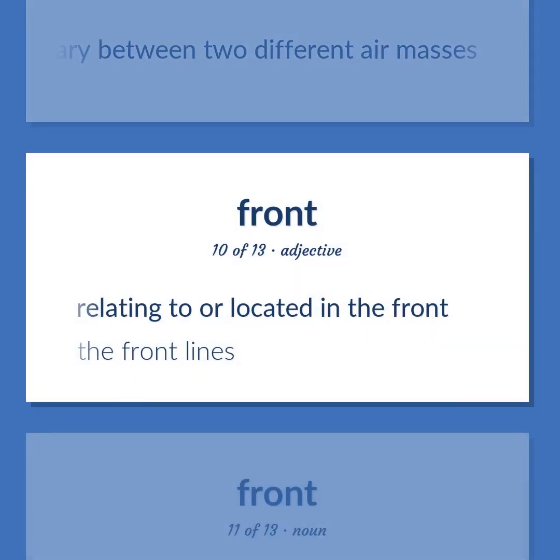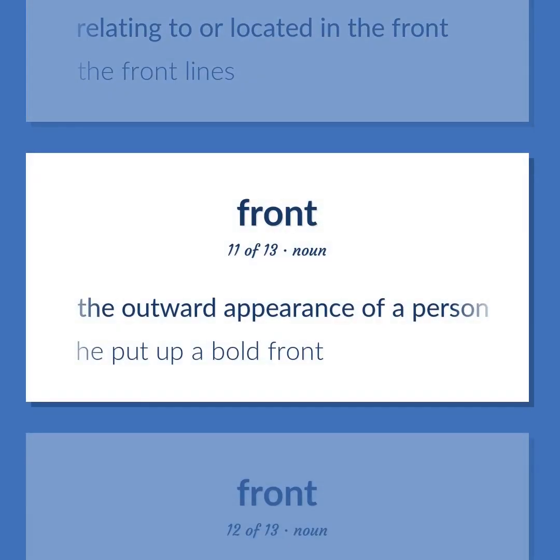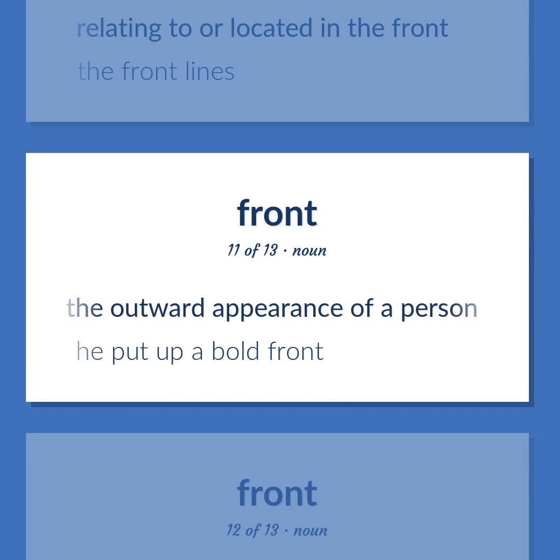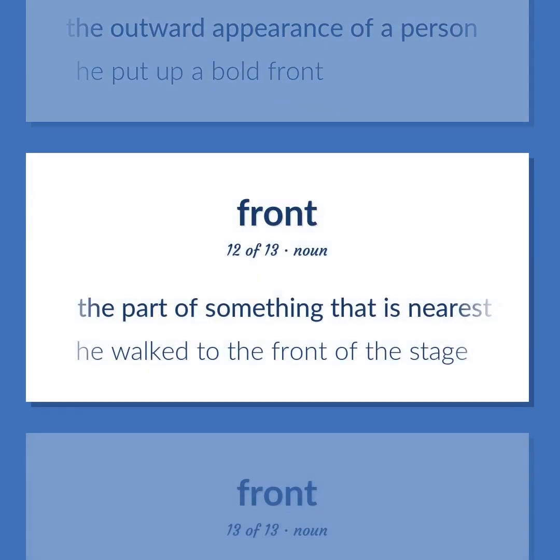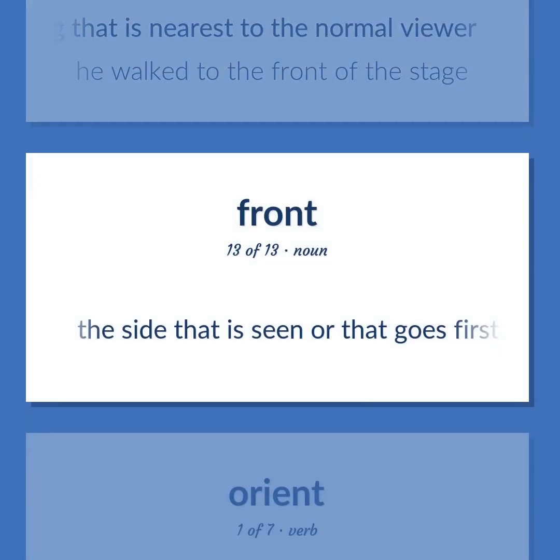Relating to or located in the front. The front lines. The outward appearance of a person. He put up a bold front. The part of something that is nearest to the normal viewer. He walked to the front of the stage. The side that is seen or that goes first.